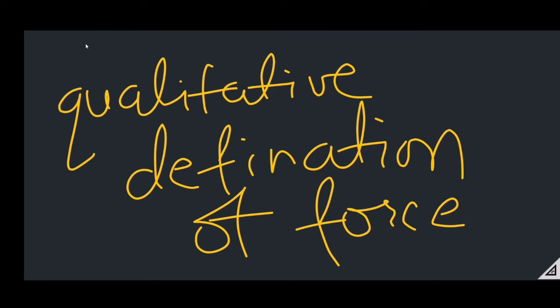When force is applied, then either the rest object will move or the moving object will stop. That is the reason force is an external agent which either changes or tries to change the state of an object either from motion to rest or rest to motion. Such a qualitative definition of force is given by Newton's first law of motion.